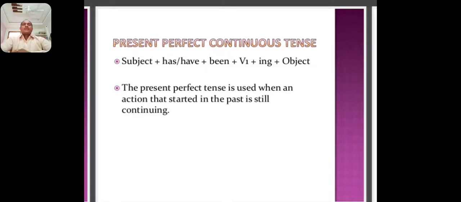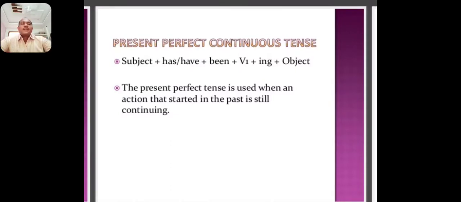Then we move to the present perfect continuous tense. You see the structure: subject plus has or have plus been plus verb 1 ing plus object. For example, Mani has been working in the school for 6 years. They have been building this bridge since June.